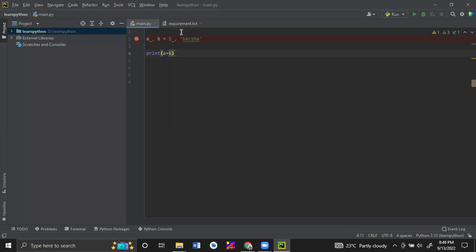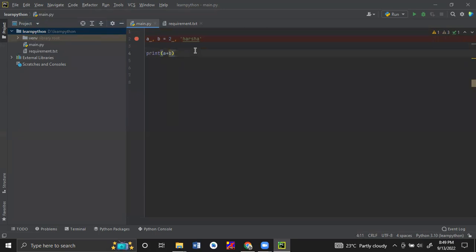But I think in Visual Studio that will not come. Also Git is integrated within this. We can see the Git log and everything. A lot of other tools are already integrated.